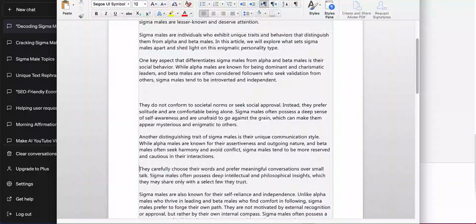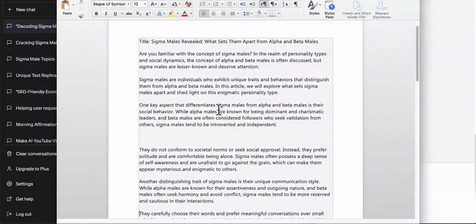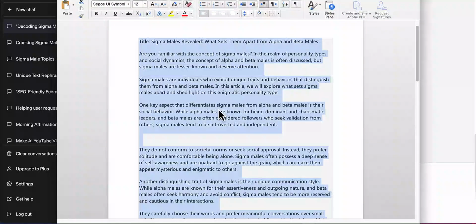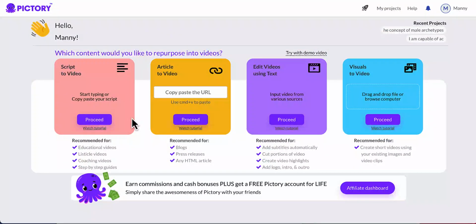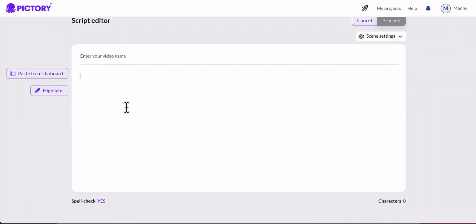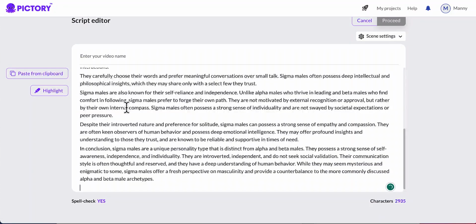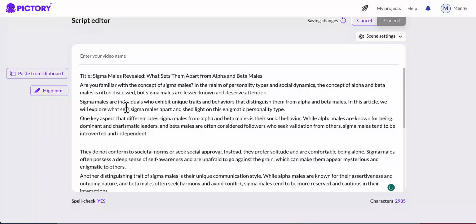Now what I need to do is copy the script and go back to Pictory, select script to video, and paste the script here. I'm also giving it a title. I'm going to call it Sigma males revealed. I'm going to call the video Sigma males. This is what I'm going to call my video.